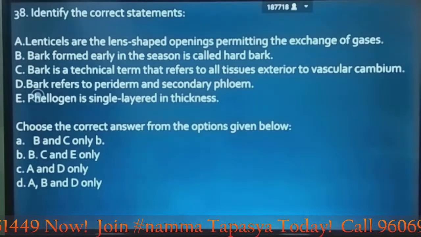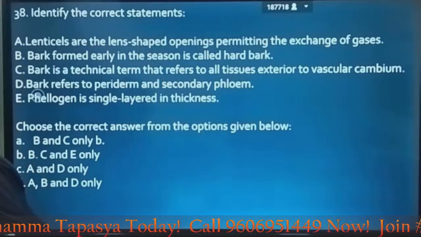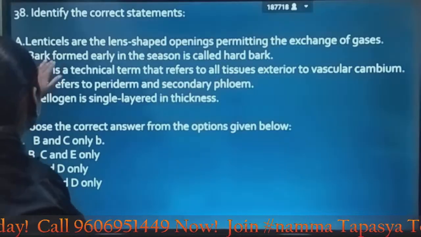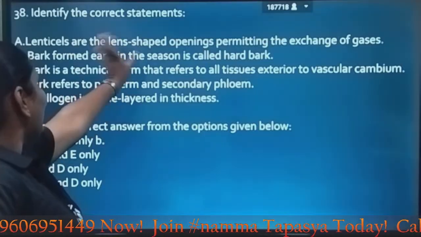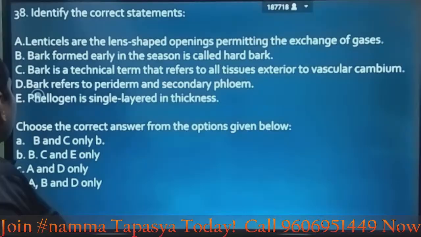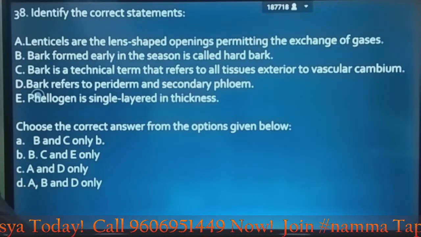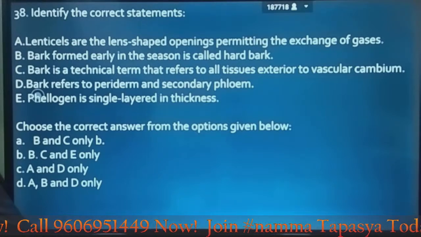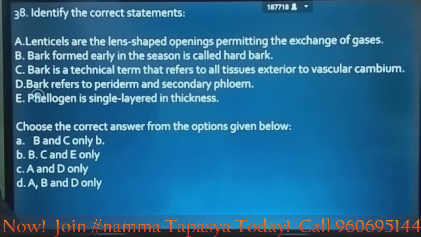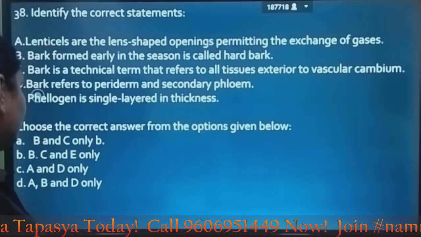Okay, let's justify what it might be. Here it is not hard bark but it is soft bark. Correct. Next, bark is a technical term that refers to all tissues exterior to vascular cambium, which is also not correct because bark is exterior to the vascular cambium, it is not vascular cambium.